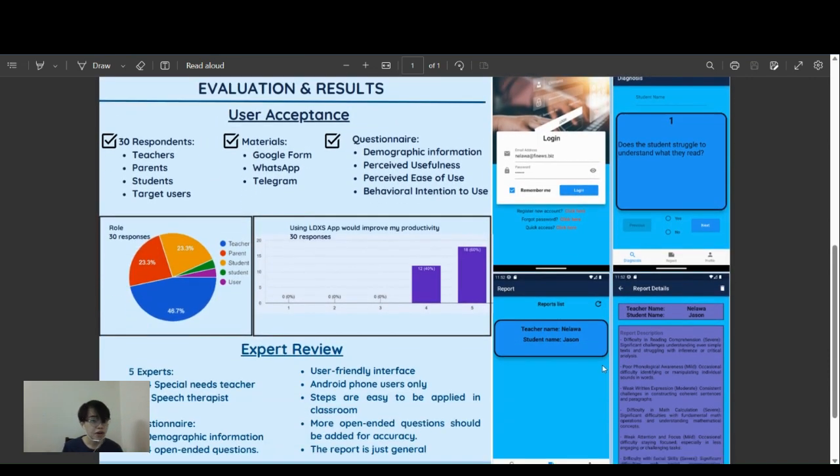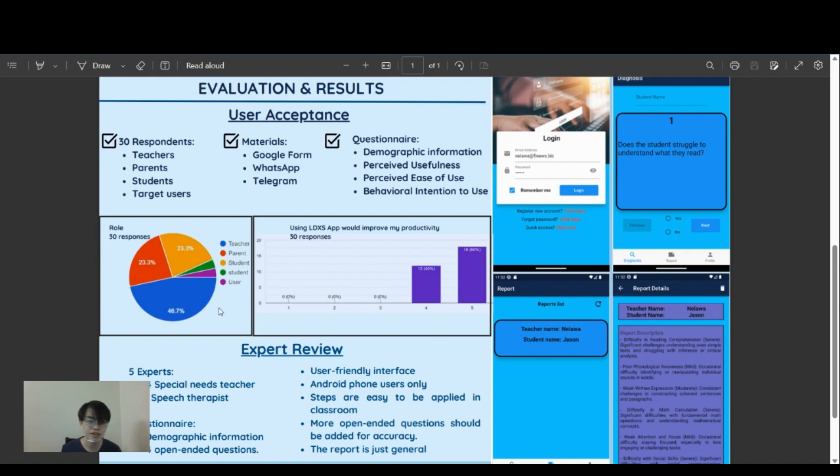And then for the evaluation and results, we carry out two types, which are user acceptance and expert review. For user acceptance, we include 30 respondents, which are teachers, parents, students, and also target users. For the materials, we use Google Form and we distribute via WhatsApp and Telegram. Inside the questionnaire, we include 4 parts, which are demographic information, perceived usefulness, perceived ease of use, and behavioral intention to use.